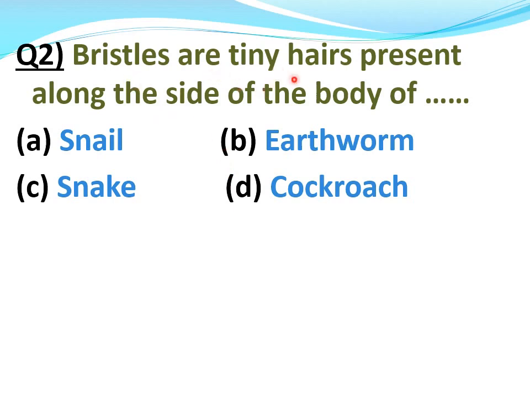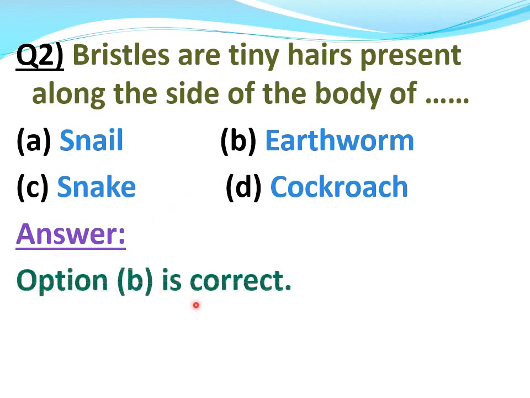Bristles are tiny hairs present along the side of the body of earthworm. So the right answer, option B, is correct. Bristles are tiny hairs present along the side of the body of earthworm.